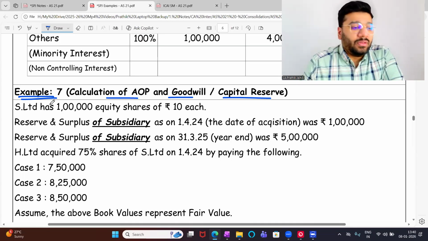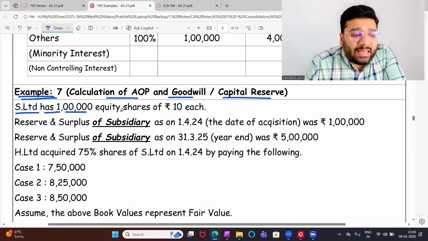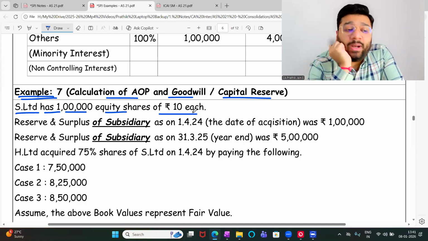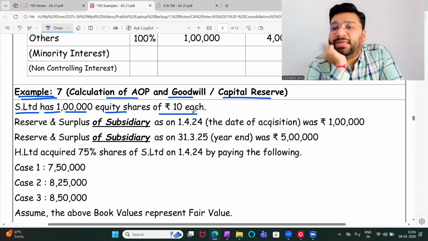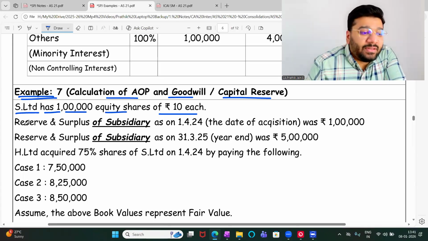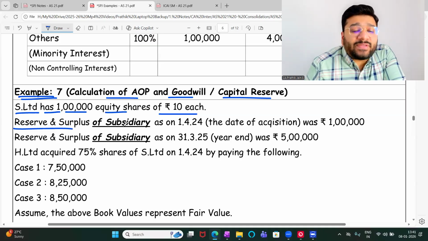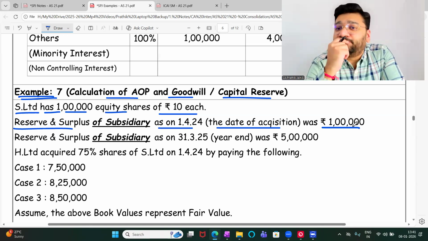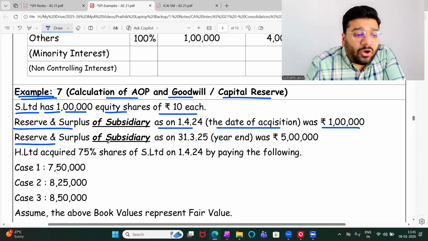Now, S Limited has 1 lakh equity shares of 10 each. S Limited means subsidiary company has got a total of 1 lakh equity shares of 10 each, issued, subscribed, paid up. Any problem? No problem. Reserve and surplus of subsidiary as on 1/4/24, which is the date of acquisition, was 1 lakh. Reserve and surplus of subsidiary at the end of the year, 5 lakh.